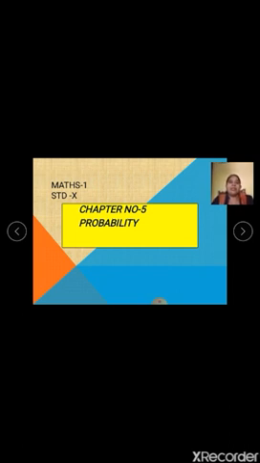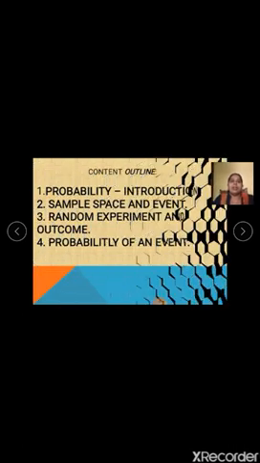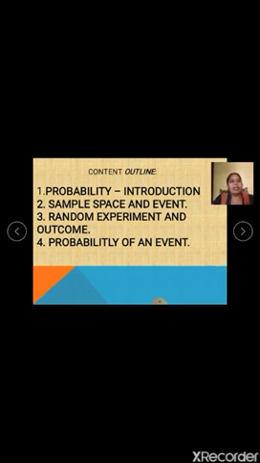To start with, let us see the content outline of this chapter. In this chapter, what we are going to learn is probability. This chapter doesn't deal with formulas that you will learn by heart and solve. It is totally a new concept and there are many new terms to be learned, like sample space, event, random experiment, outcome. All these are new terms to you. This is a little bit theoretical. I'll explain each and every term to you and then we will go for solving the exercise sums.